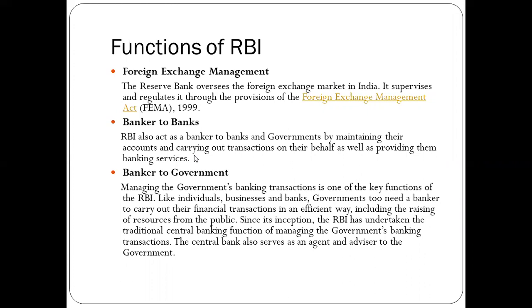So in this way, they maintain the accounts and also check the transactions of each and every bank. Then they provide numerous facilities to the banks. RBI provides numerous services, maybe numerous discounts to the banks, so they can easily pay their tasks in the organization.